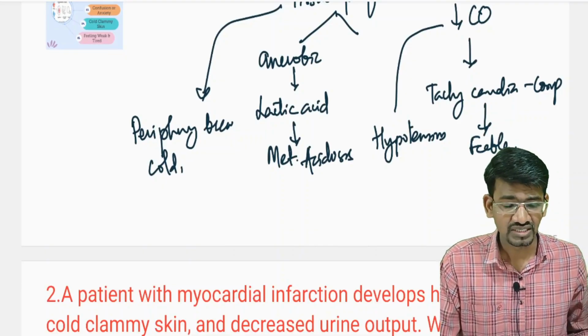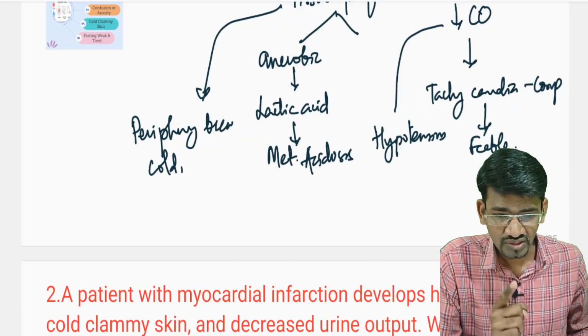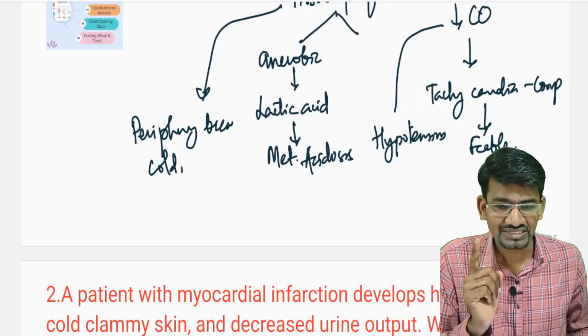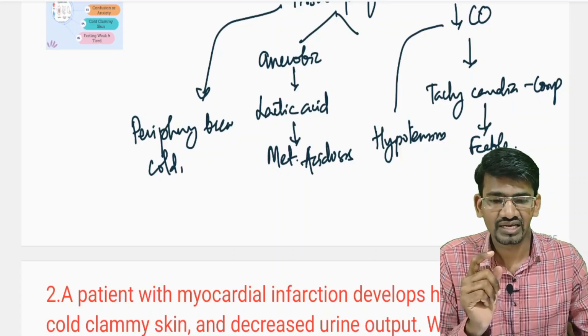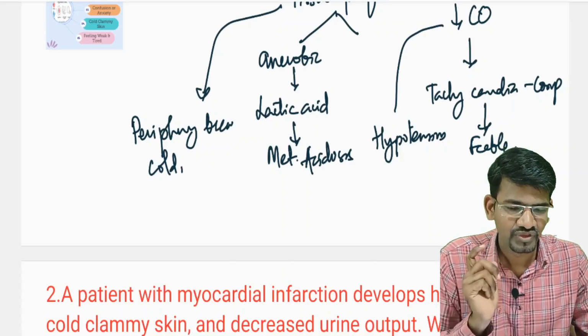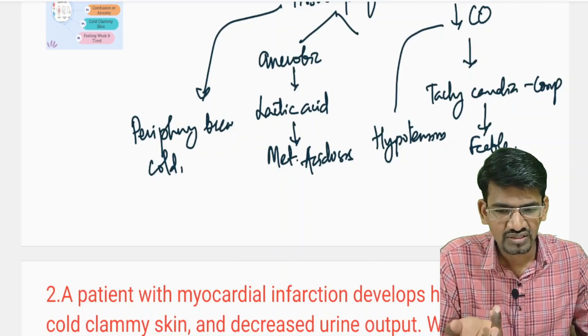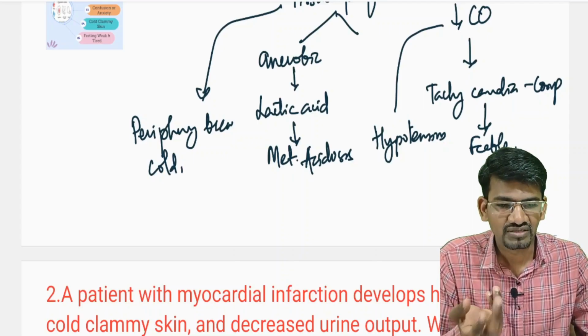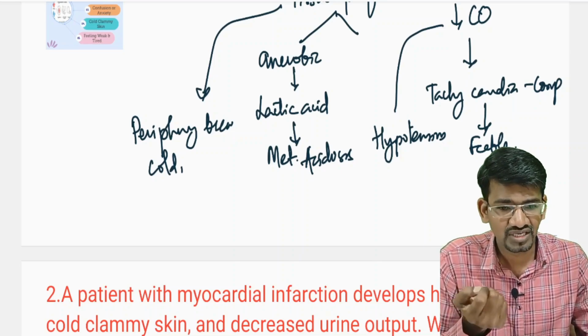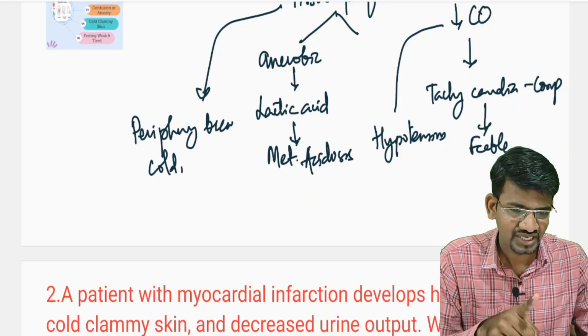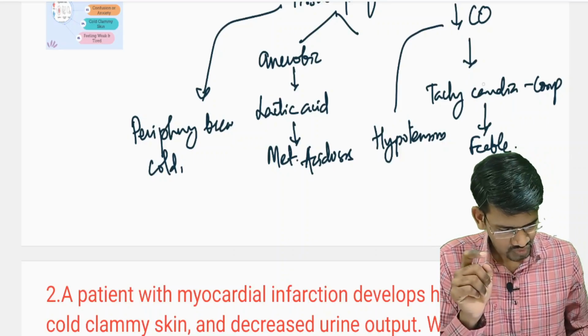Here three conditions you need to focus on, that is tachycardia. Tachycardia is a compensatory mechanism, because the heart starts pumping more to meet the nutritional and oxygen demand of the tissues. So we can see tachycardia.